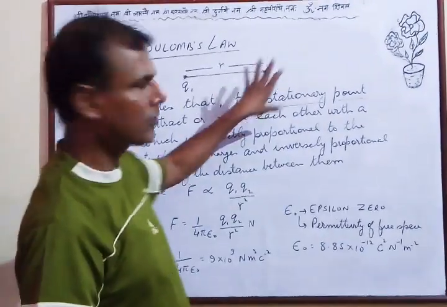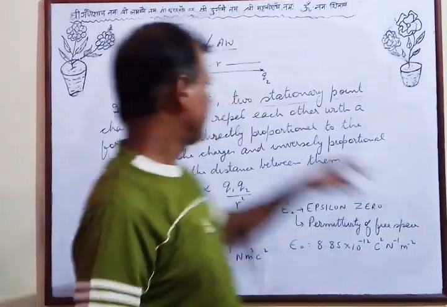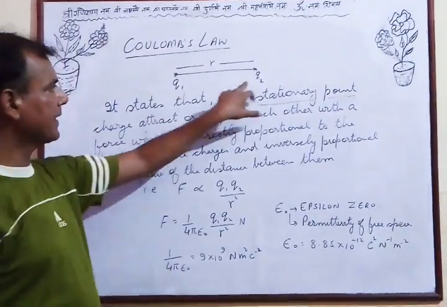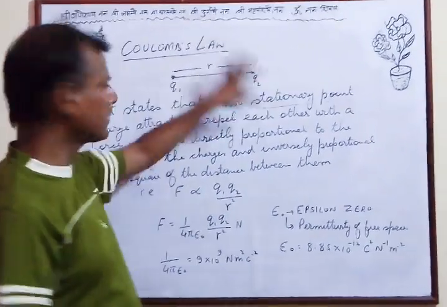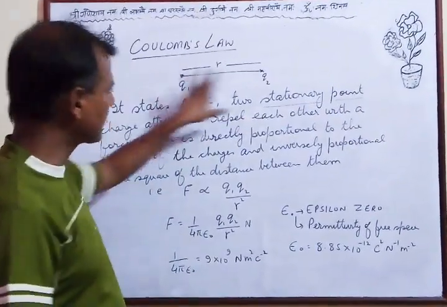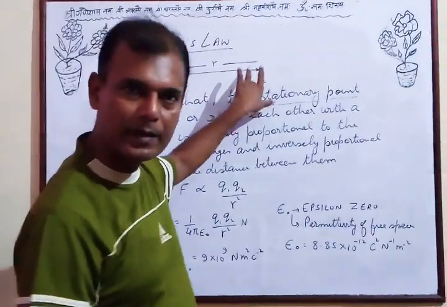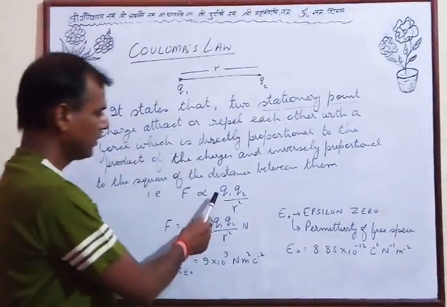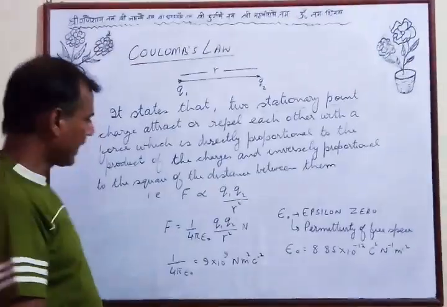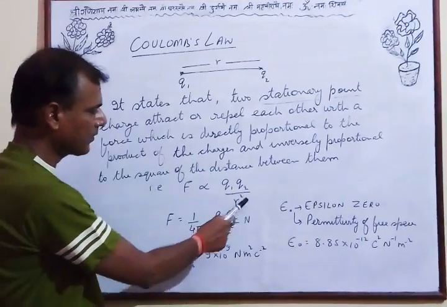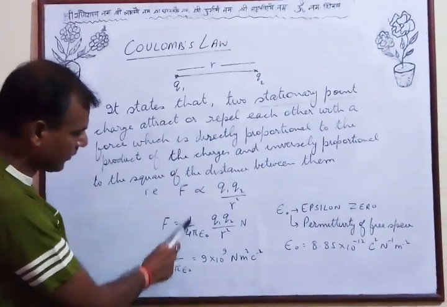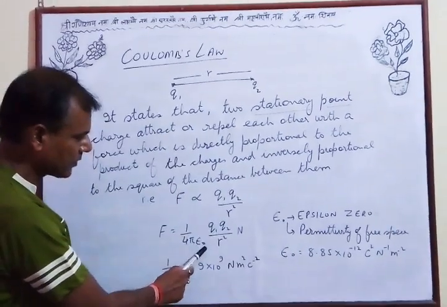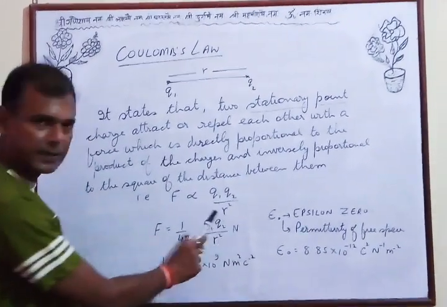Between two charged bodies there is always a force acting between them. If they are of the same nature, negative negative or positive positive, the force is repulsive. And if they are of opposite nature, if one charge is positive and the other negative, there is a force of attraction between them. This force is proportional to the product of the charges and inversely proportional to the square of the distance between them. F is equal to 1 upon 4 pi epsilon 0 times q1 q2 upon r square newton.